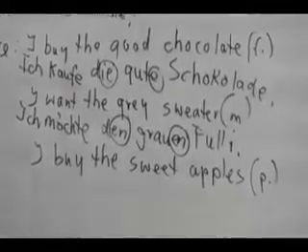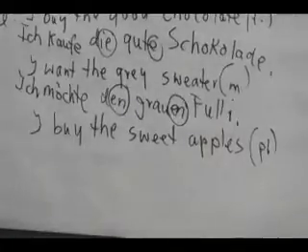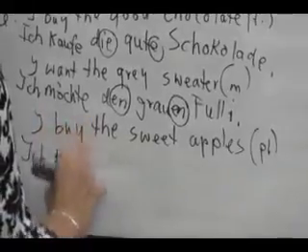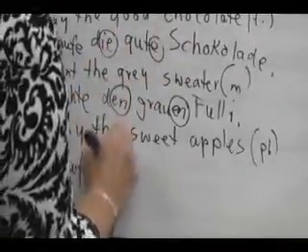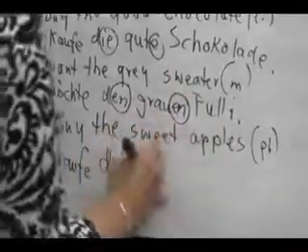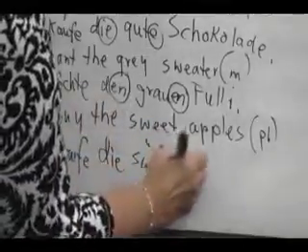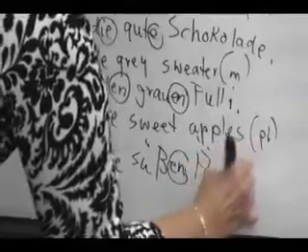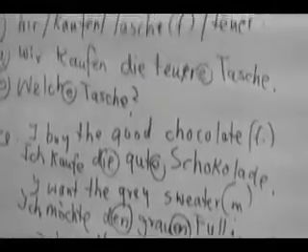And our last sentence is a plural example. I buy the sweet apples. Alright. We know how to say I buy. Ich kaufe. Plural. We know plural is a d word. Sweet is süß. That's our adjective. And we learned all plural endings are en. Die süßen Äpfel. Alright, and now you should really know how to form adjective endings when the noun is in the accusative case.